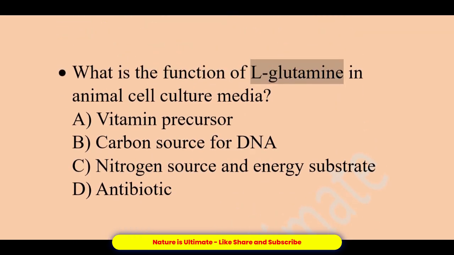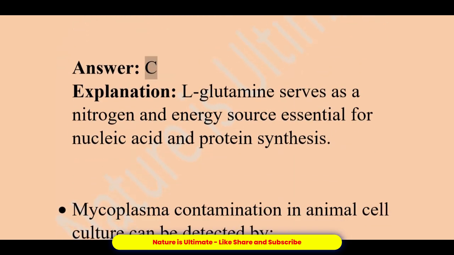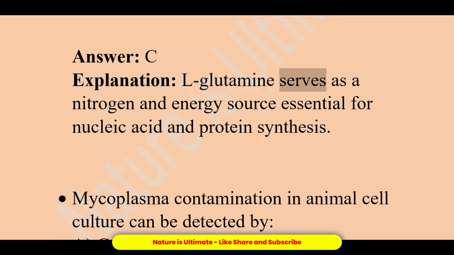What is the function of L-glutamine in animal cell culture media? A. Vitamin precursor. B. Carbon source for DNA. C. Nitrogen source and energy substrate. D. Antibiotic. Answer, C. Explanation, L-glutamine serves as a nitrogen and energy source essential for nucleic acid and protein synthesis.